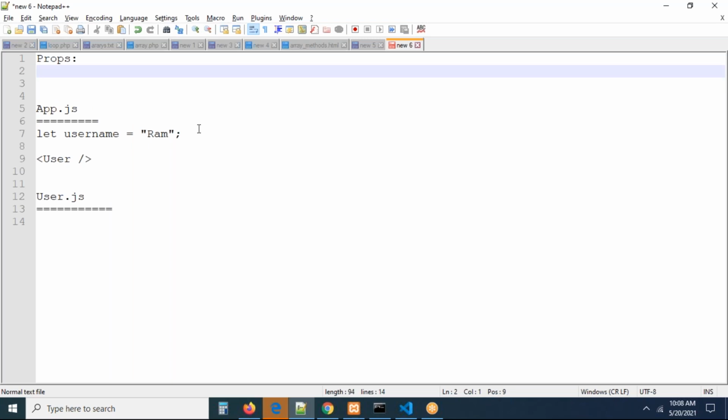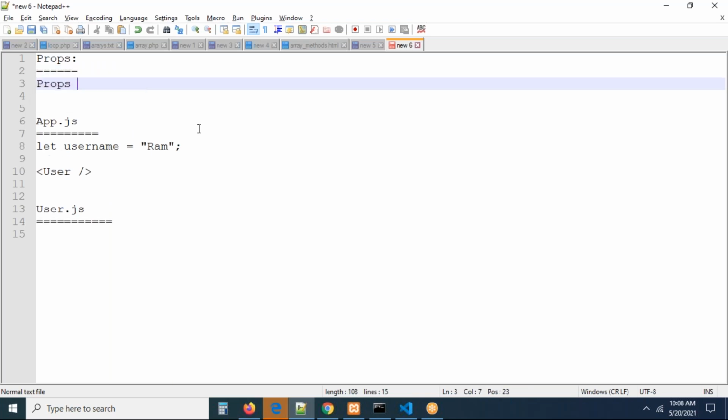Let me write a small point regarding this. HTML attributes.